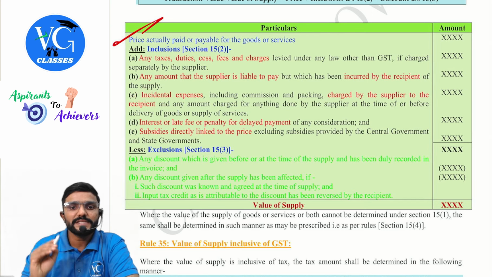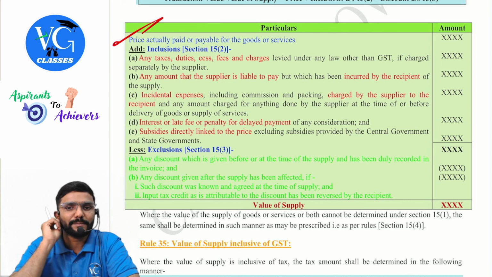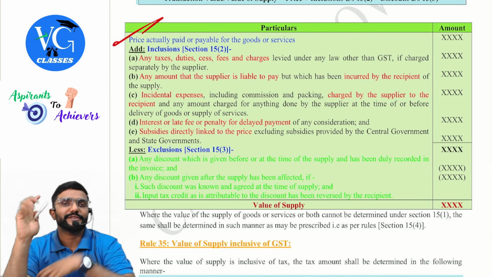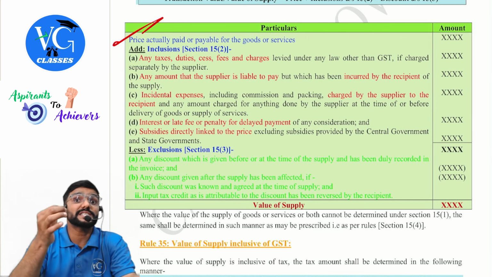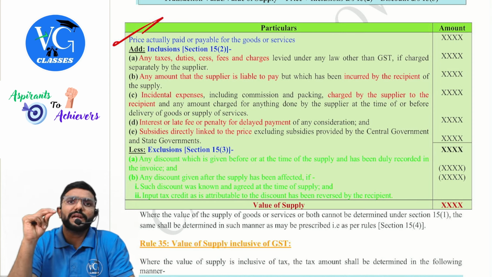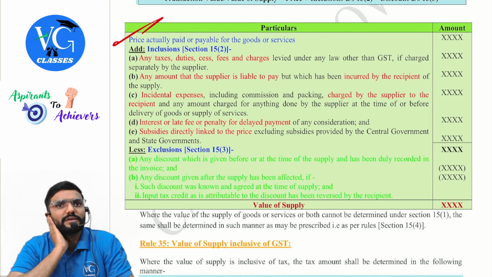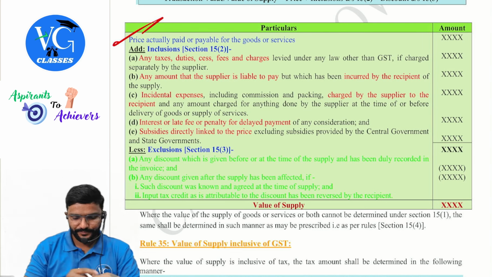Next, C. Incidental expenses including commission and packing charged by the supplier to the recipient, and any amount charged for anything done by the supplier at the time of or before the delivery of goods or supply of services. Now, if the supplier has done anything for the recipient for which he is charging a separate extra amount, should we add that also? Yes. For example, I arranged transportation of goods for you. For that, I am charging a separate 10,000. Should it be added? Yes. Next.